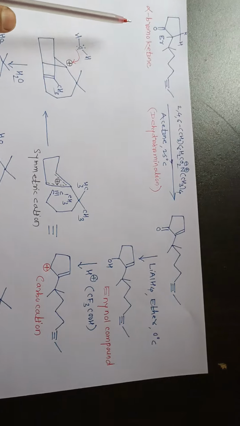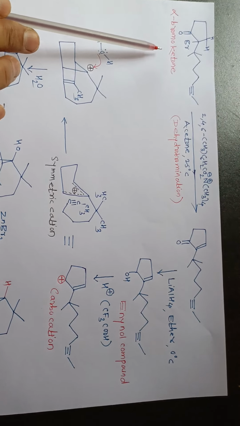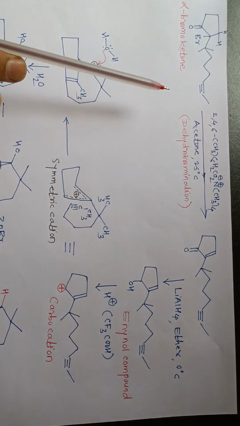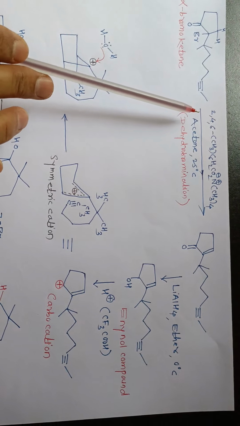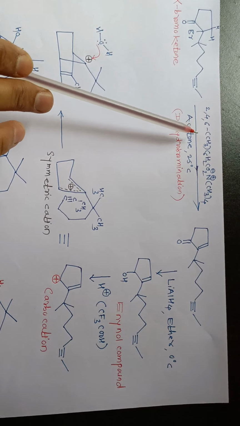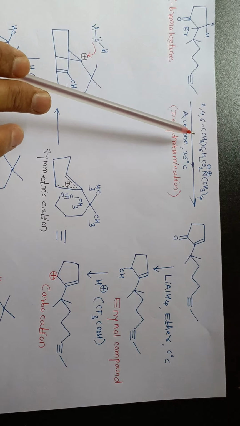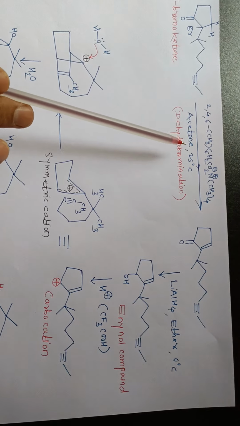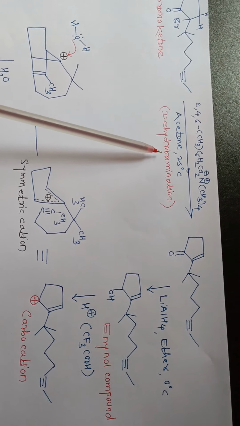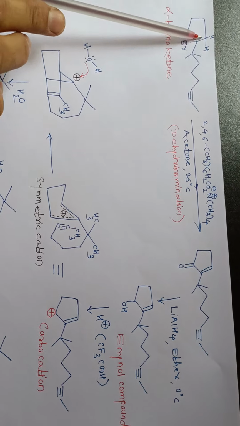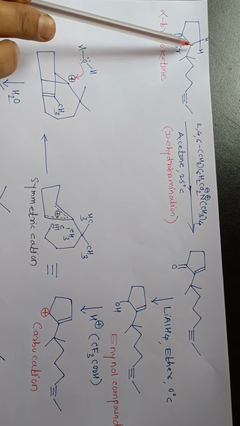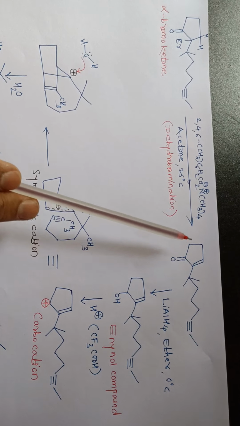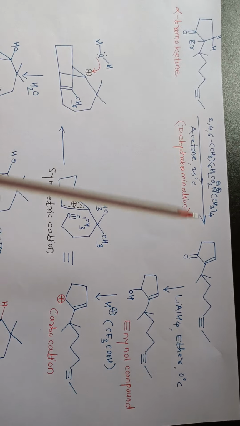In next step that alpha bromo compound was allowed to react with this type of reagent. Its name is tetramethyl ammonium mesitoate, in acetone solvent at 25 degree Celsius. So this is simple dehydrobromination reaction. It means that hydrogen and that bromine will undergo elimination and there is formation of double bond at this particular position. So this is simple dehydrobromination reaction.